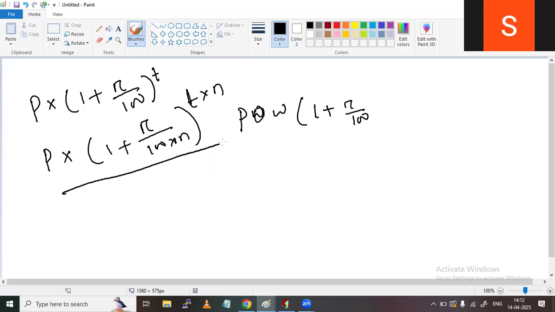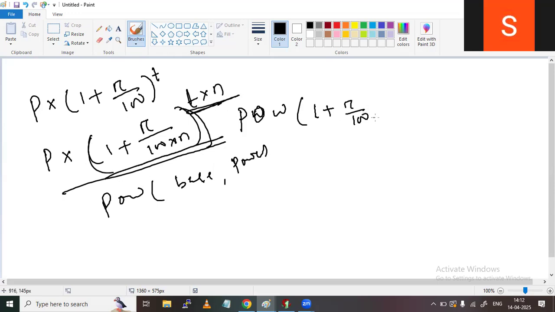So how can I write this in C programming? It is a power of this. So the power function will take two arguments, base and power. Here the base is this one and the power is this one. So it will take 1 plus R by 100, comma, power is T into N. Okay, the power function will take these two things.